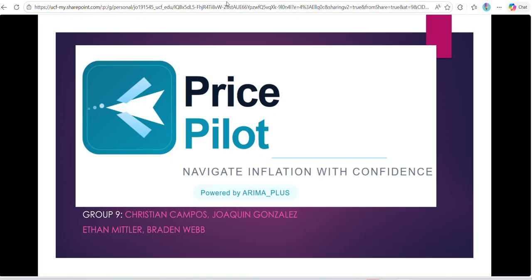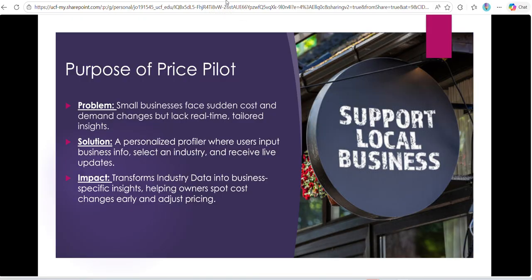So before I go over an app demo, I just want to go over what Price Pilot is, how we're using it, and the problem that it's solving in general. Imagine you opened up a restaurant and you are a damn good grill master. You make really good brisket barbecue sandwiches. You know everything about it.